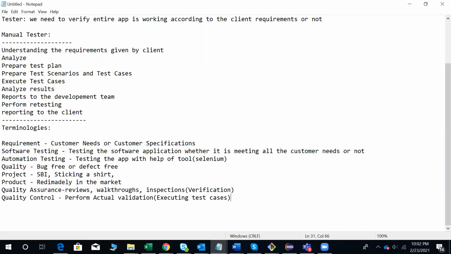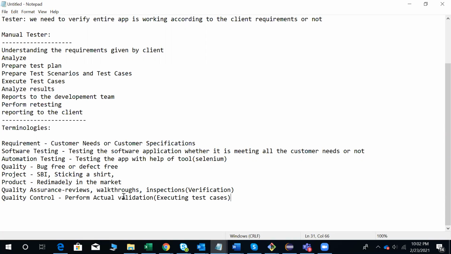But in quality assurance, before you execute the test cases, you need to verify all your documentation, including your test scenarios and your test cases, whether it is correct or not. So that is the difference between quality assurance and quality control.